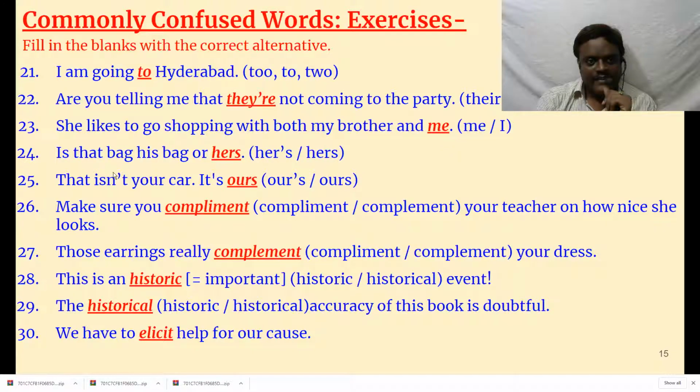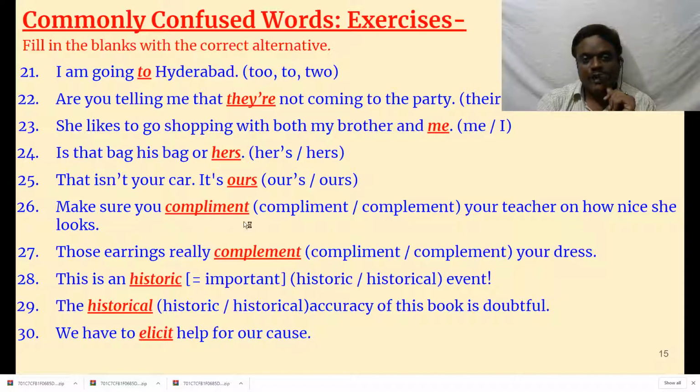Is that bag his bag or hers? So I told you, hers should not have an apostrophe. There is no such word as her's. That isn't your car. It's ours. Even yours. While writing letters, particularly teachers say yours lovingly, yours faithfully. Don't put an apostrophe, because this is the reason. That isn't your car. It's ours. See, even here, ours is also a pronoun. So it has no apostrophe.